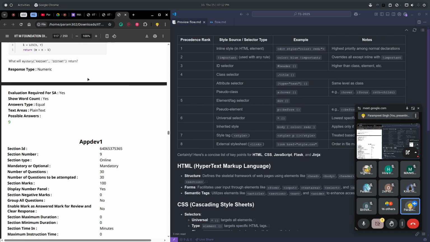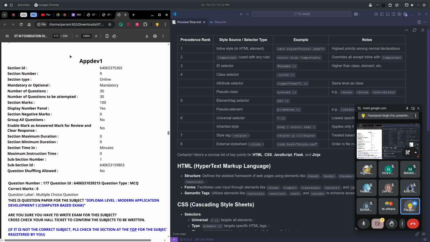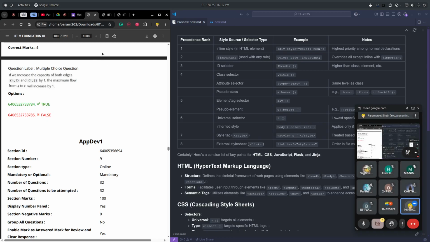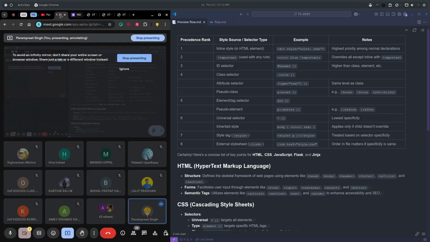We will mainly focus on the coding part of App Dev 1, like HTML, CSS, JavaScript, Flask, and Jinja. We will not be covering the theory concepts like base conversion or the theory about how web development started and all the things.